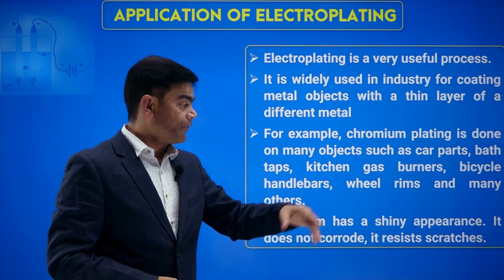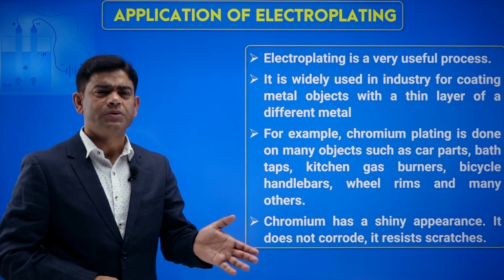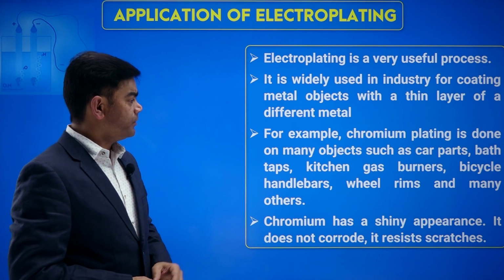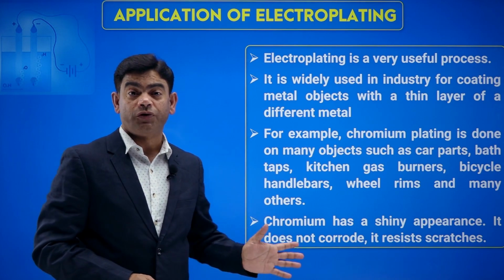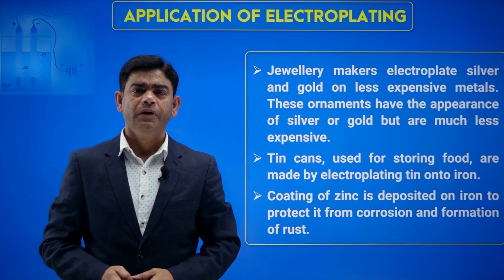It has a shiny appearance and does not corrode. It resists scratches also up to a certain limit. So electroplating is useful in these things. Some places more, like jewelry.